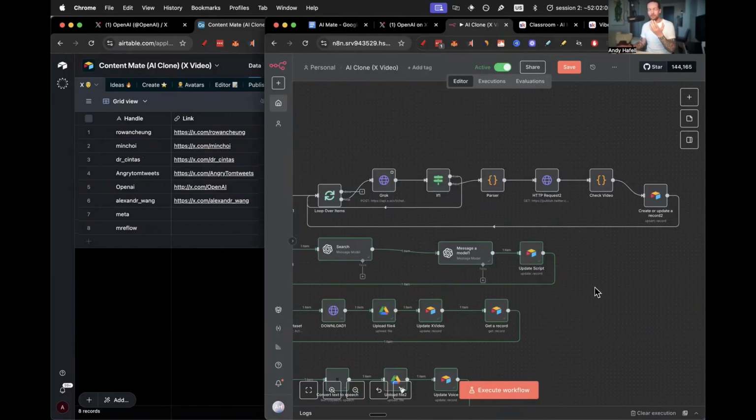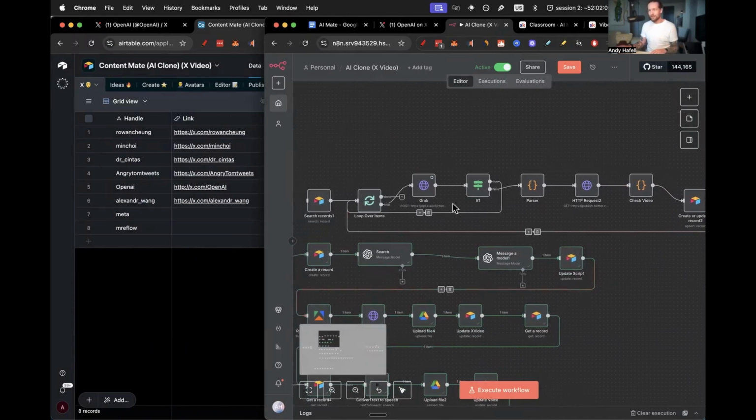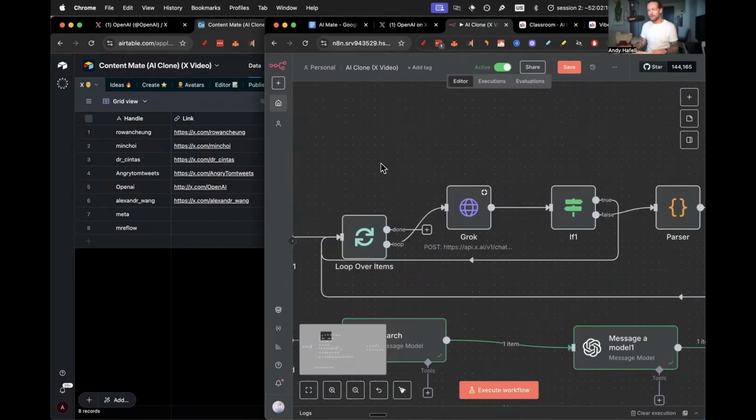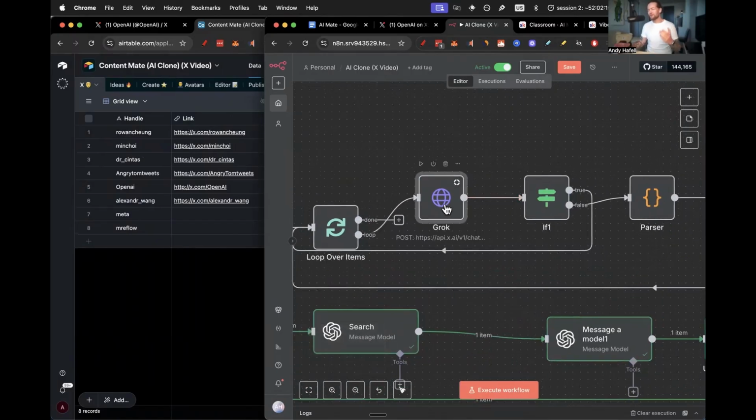Now, let me share one thing I like about this and one thing I don't like about it. Let's start with the one thing I don't like, and this is using Grok. Grok is the only LLM that has the ability to search through X posts. So I went to grok.com and asked, give me the best post from Sam Altman in the last 7 days, or OpenAI in the last 7 days, and it actually did a really good job. So I was like, okay, maybe that's what we should do.